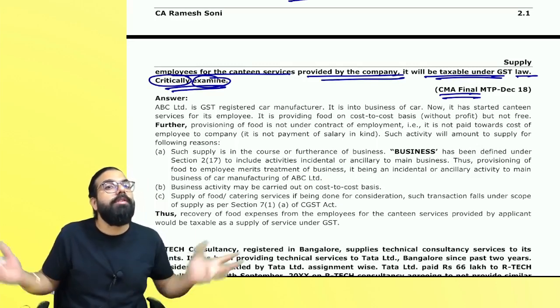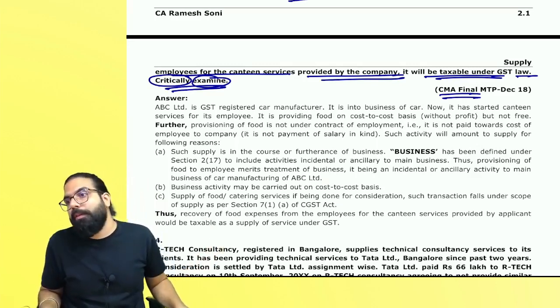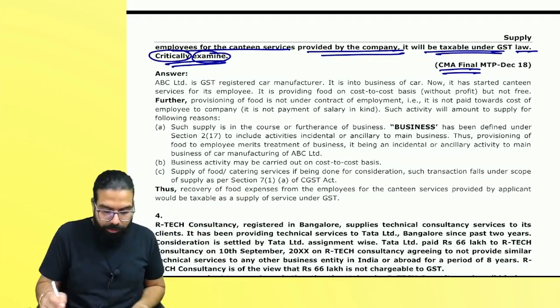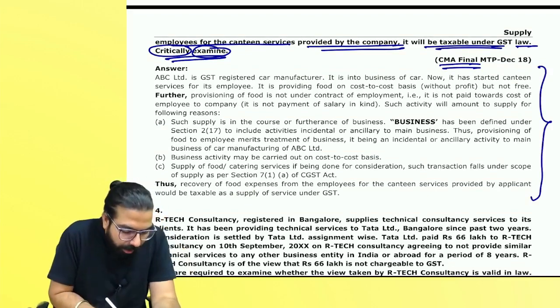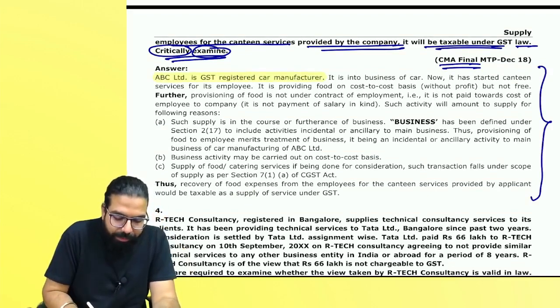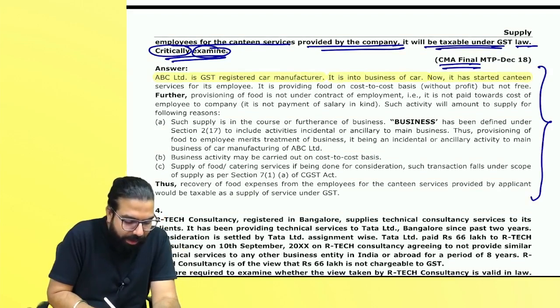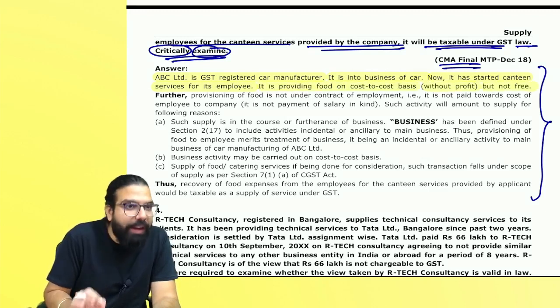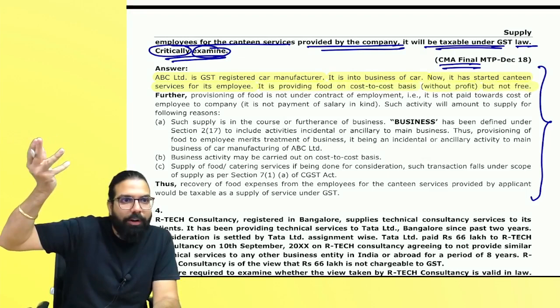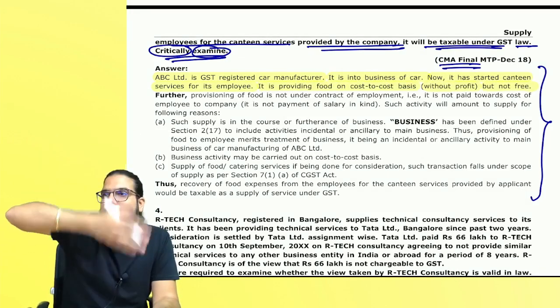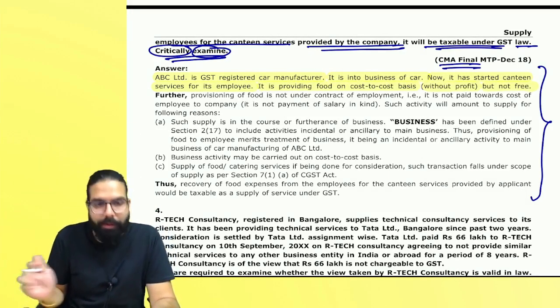You will say canteen service is during the course of business and hence it will be a supply. Correct or not? You see what they have written. Let's read. ABC Limited is GST registered. It is into car business. Now it has started canteen services. It's providing food on cost to cost basis without profit, but not free. If it is without consideration, then 7.1A may it will not get covered. 7.1C may it will not get covered. Then it is not supply.